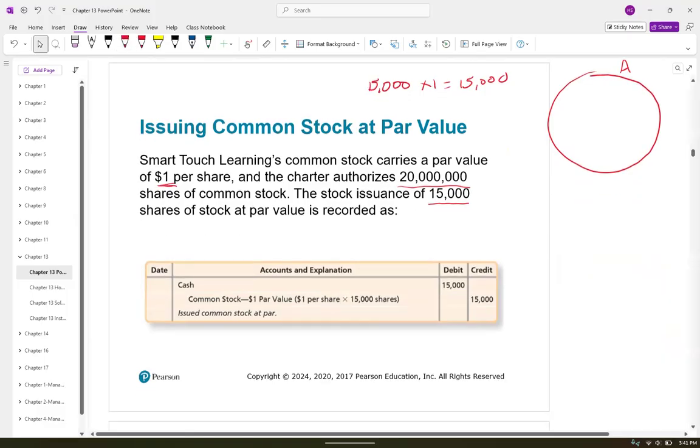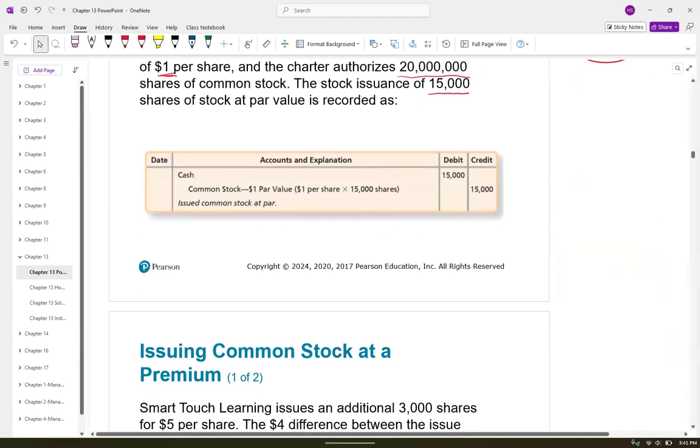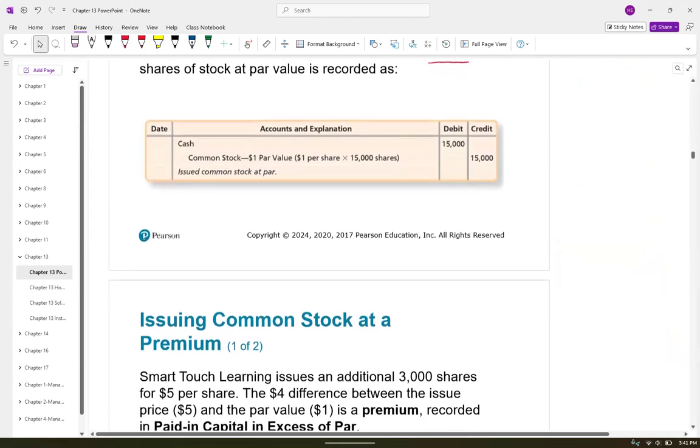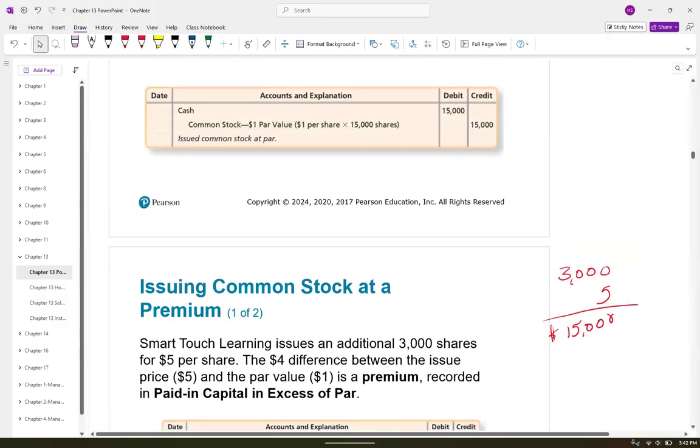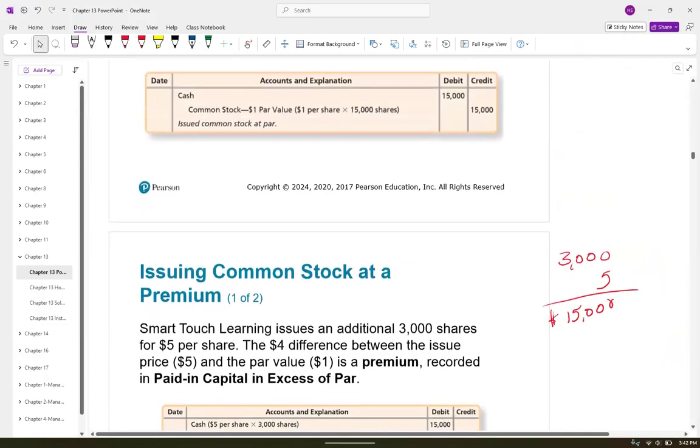So let's do another one. SmartTouch Learning issues an additional 3,000 shares at $5 per share. So we're getting $15,000 cash again, but we're issuing a lot fewer shares. Let's figure out the cash first. Remember, I'm always telling you that. Figure out the cash. Cash, we got $15,000.